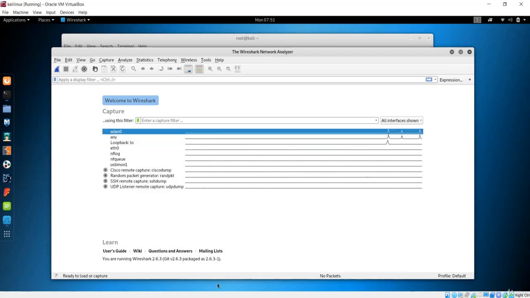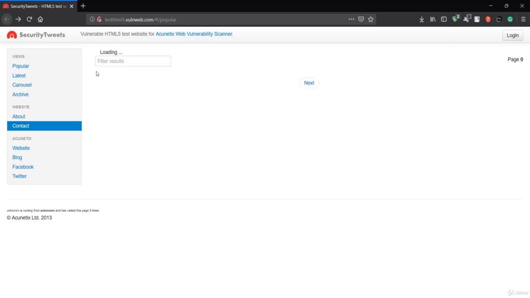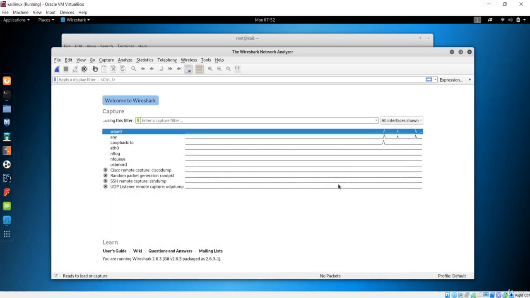But if I don't use this machine, and let's go back here, and if I want to use this machine, and if I just close this, this is not going to give any traffic because either of these machines, either Kali Linux or Windows, should be active in order to track that packet. So if we are not the man in the middle, that means only the packets which are sent from or received by the Kali Linux will be analyzed by Wireshark. But now we are man in the middle. That means we can now analyze the packets that are sent and received by the client, which is our Windows machine over here.